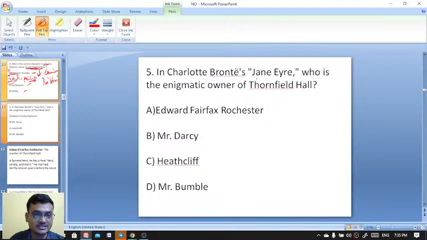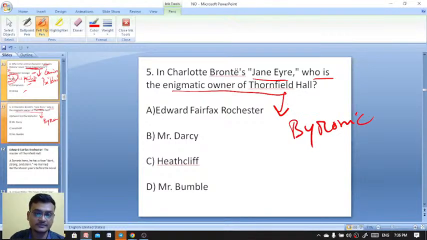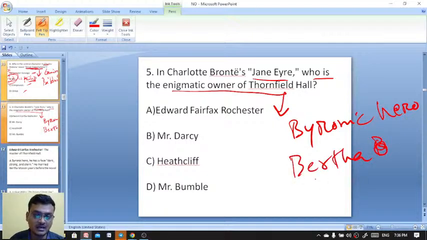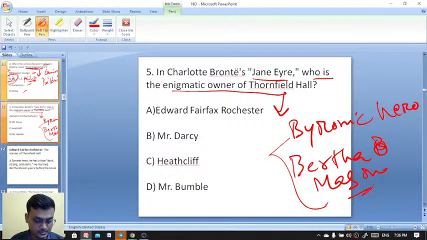In Charlotte Bronte's Jane Eyre, who is the enigmatic owner of Thornfield Hall, who is a Byronic hero, and he had married whom? He had married Bertha Mason.